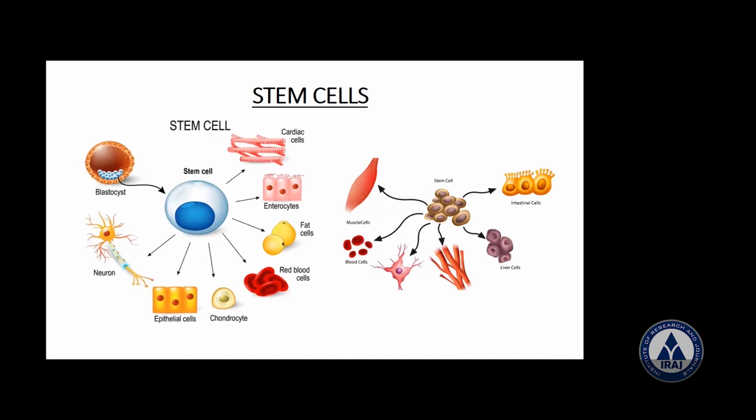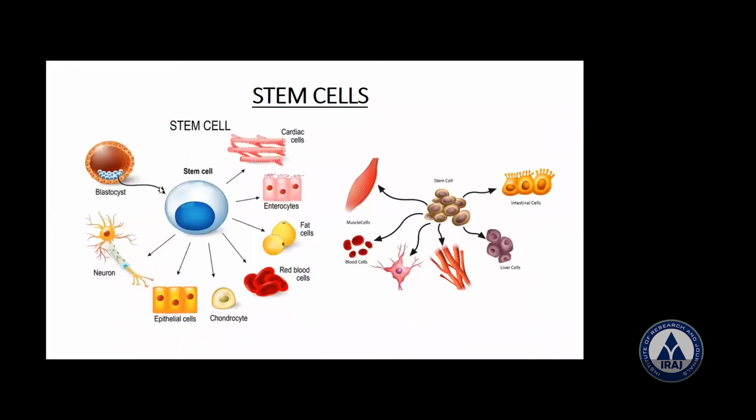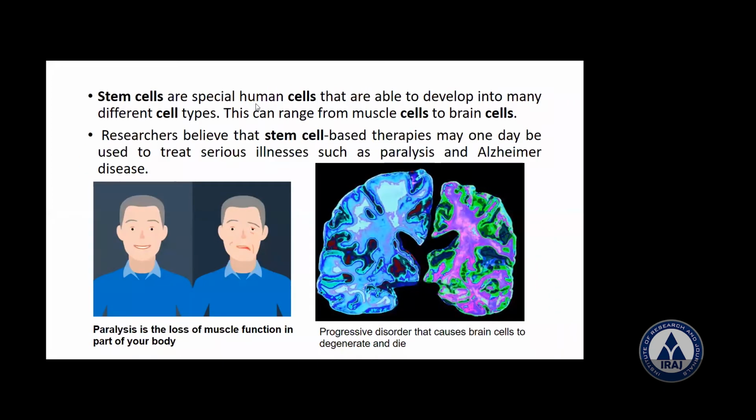They can be modified here, the epithelial cells. Okay. Now, after that, what are other features of these stem cells? These stem cells, which I just told you about, are human specialized cells. As I told you, they can develop into different cell types. It can be muscle cells, as I just told, or it can be brain cells.